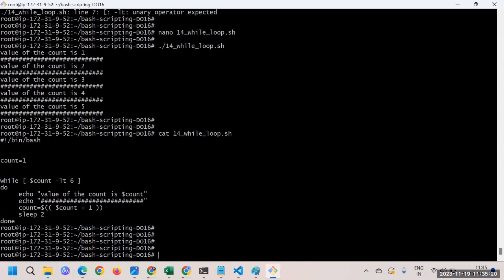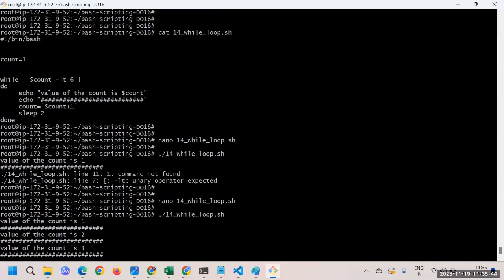For the very first time count is 1, right? So 1 is less than 6, true. Go inside the condition, print the result, then increment count plus 1. Whatever value we already have, plus 1, and this whole value is assigned again to count. And in backticks I think the problem was here that 1 plus 1 was being treated as a command.